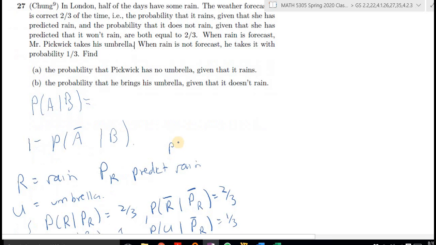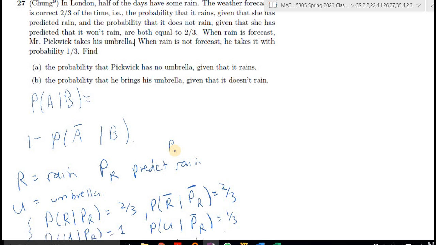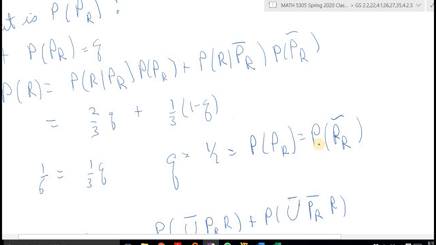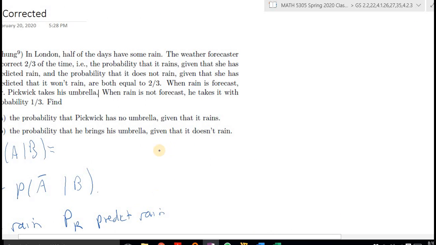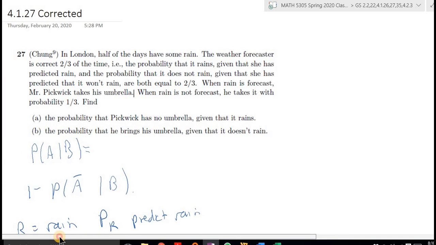The probability of A, oops, sorry. I don't know why I went down there. Let's see if we can get this right. Whoops. Let me move this over. I think you're not seeing this correctly. There we go. Okay.